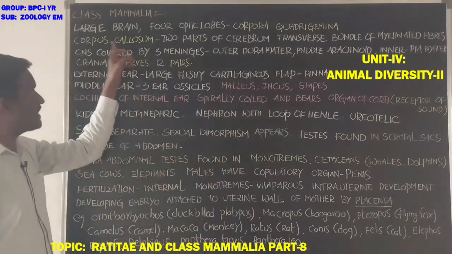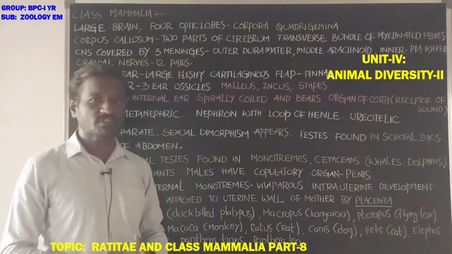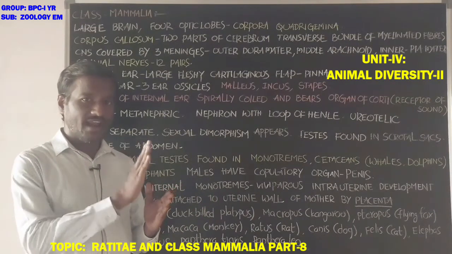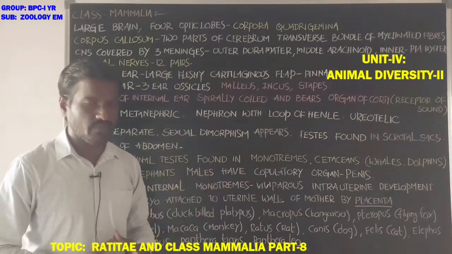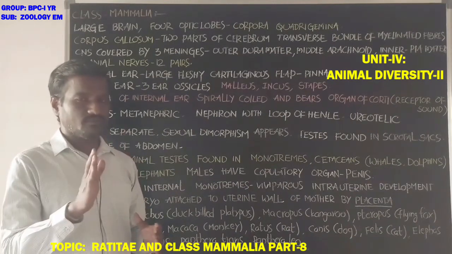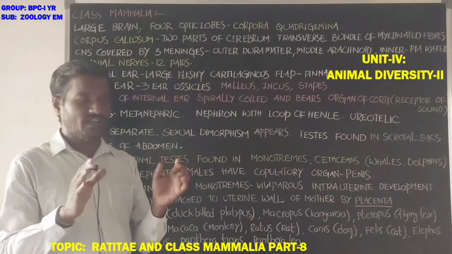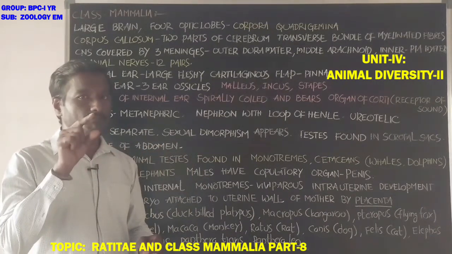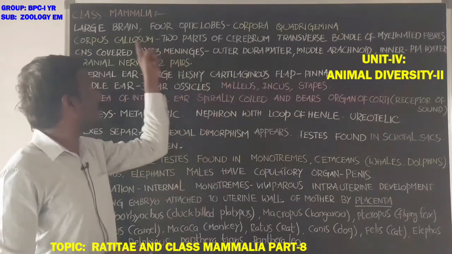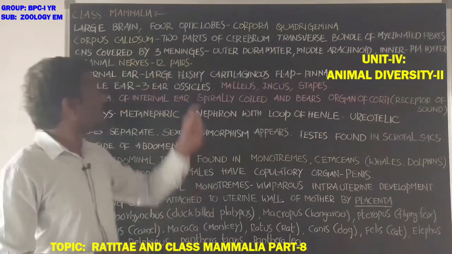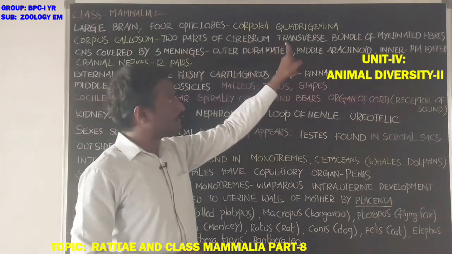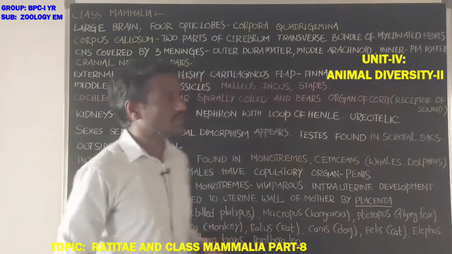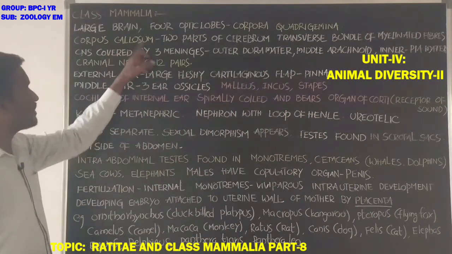Next, corpus callosum, student. What about the corpus callosum? The cerebrum divides into right and left cerebral hemispheres. The right and left cerebral hemispheres are connected by a transverse bundle of myelinated fibers, that is called corpus callosum.